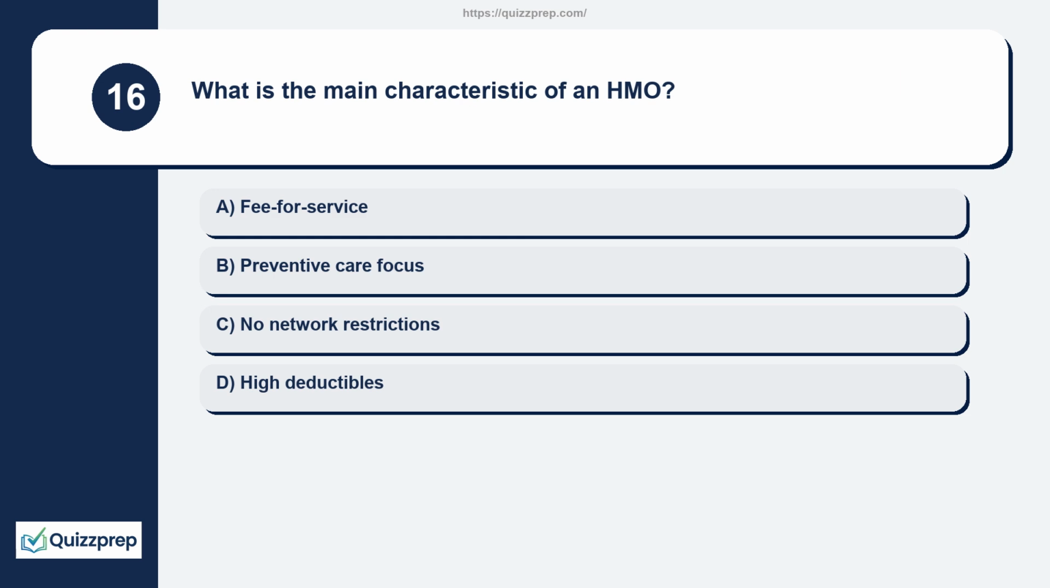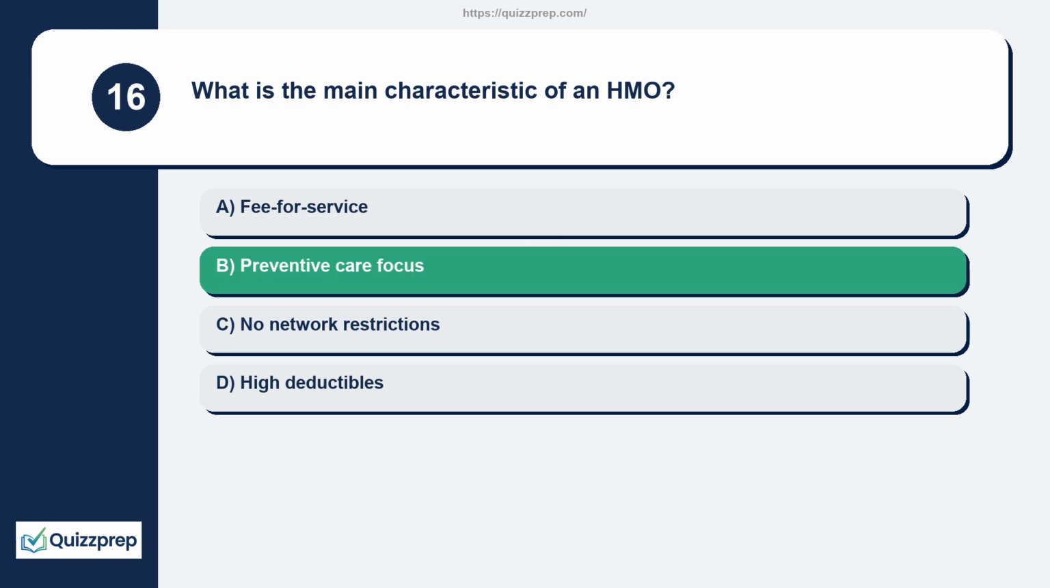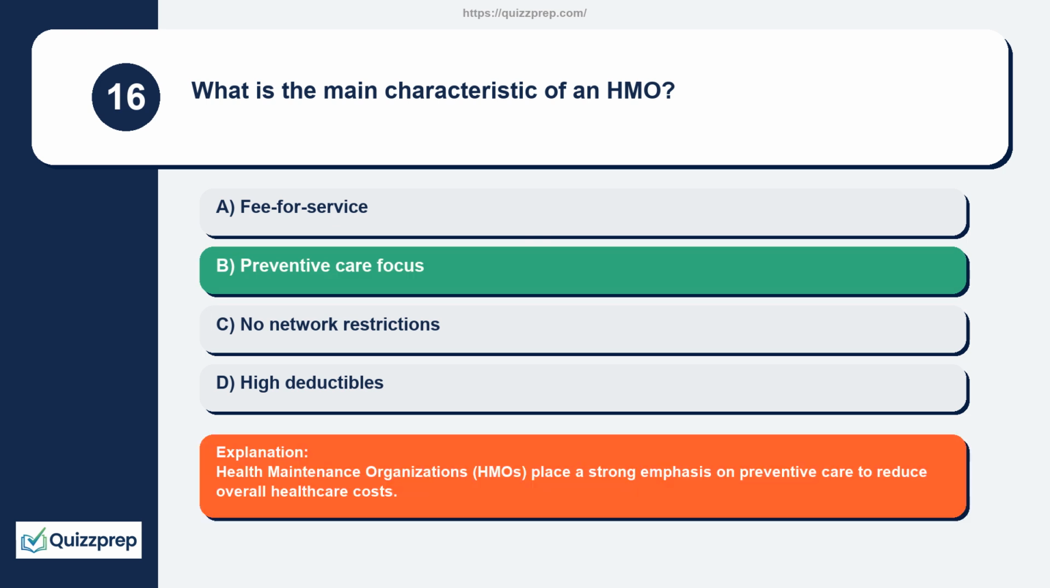Question 16. What is the main characteristic of an HMO? Fee-for-service, preventive care focus, no network restrictions, high deductibles. Health maintenance organizations, HMOs, place a strong emphasis on preventive care to reduce overall healthcare costs.